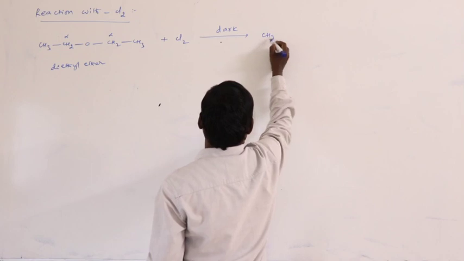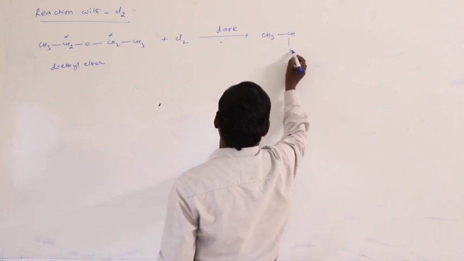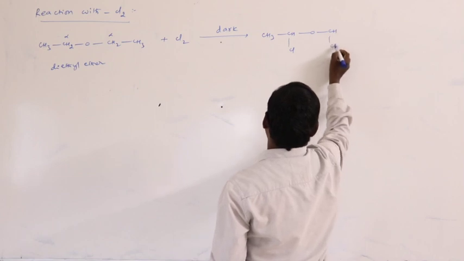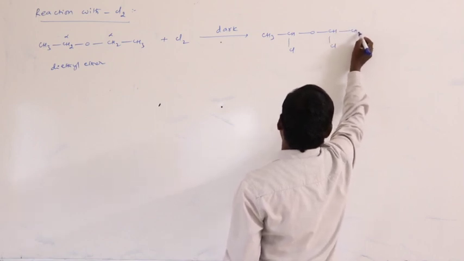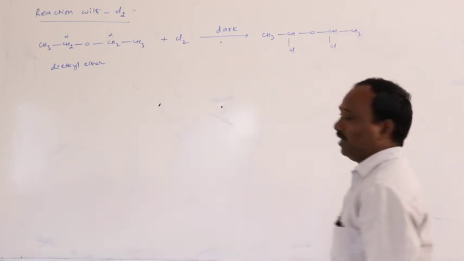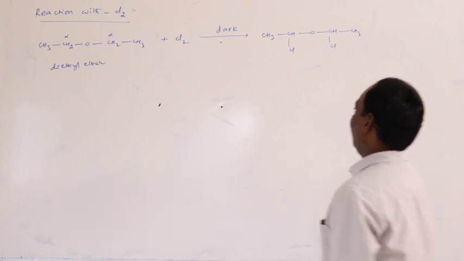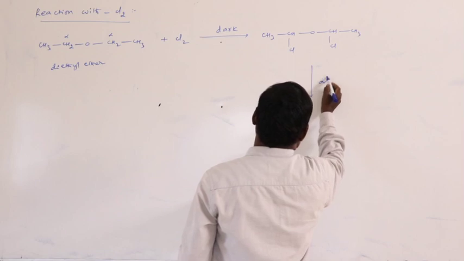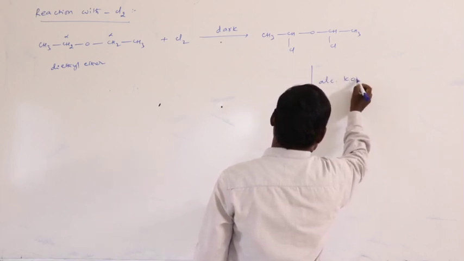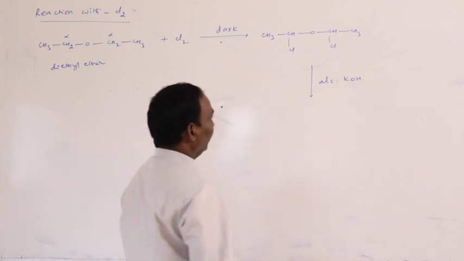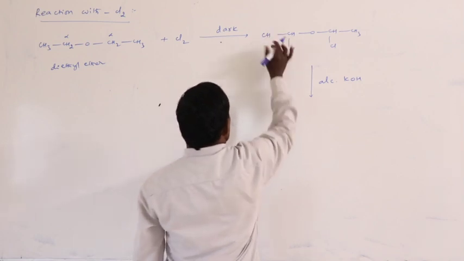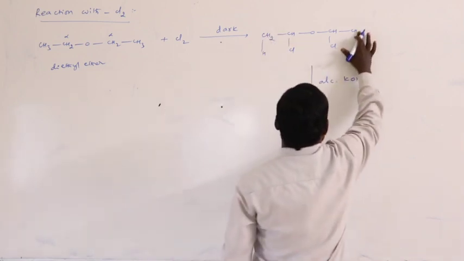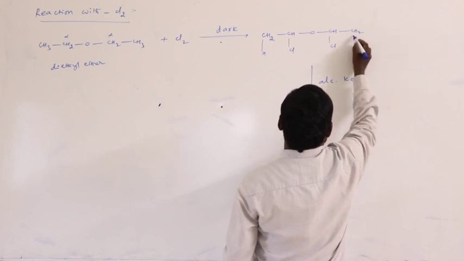So it gives CH3CHCl-O-CHClCH3, alpha dichlorodiethyl ether. Now this alpha dichlorodiethyl ether on treatment with alcoholic KOH, what happens? If alcoholic KOH is used in this reaction, dehydrohalogenation takes place.